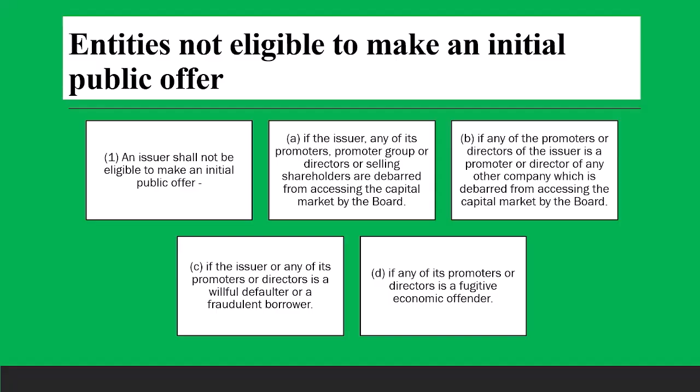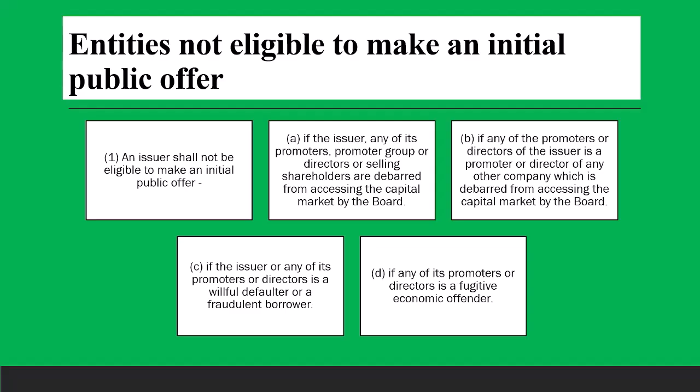If any of the promoters or directors of the issuer is a promoter or director of any other company which is debarred, that means if your promoter is a director of another company and the other company is also debarred, then the parent company will also not be allowed to raise money. If the issuer or any of its promoters or directors is a willful defaulter, like Vijay Mallya I was talking about, or a fraudulent borrower, then, since Vijay Mallya has been declared a defaulter by the banks, SEBI has debarred him from raising money.